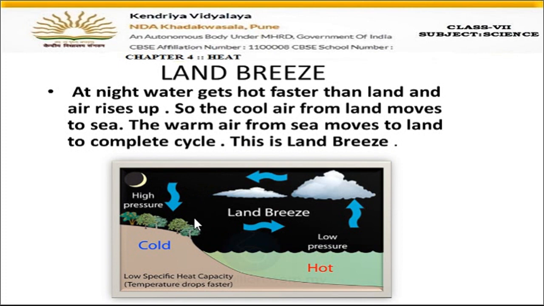We have discussed that land gets heated faster than water and also cools faster than water. So in the land area now, what is written, students? Yes, cold, because the land is cooler now. At night, it radiates all the heat back into space and becomes cool. And here the water is still hot.